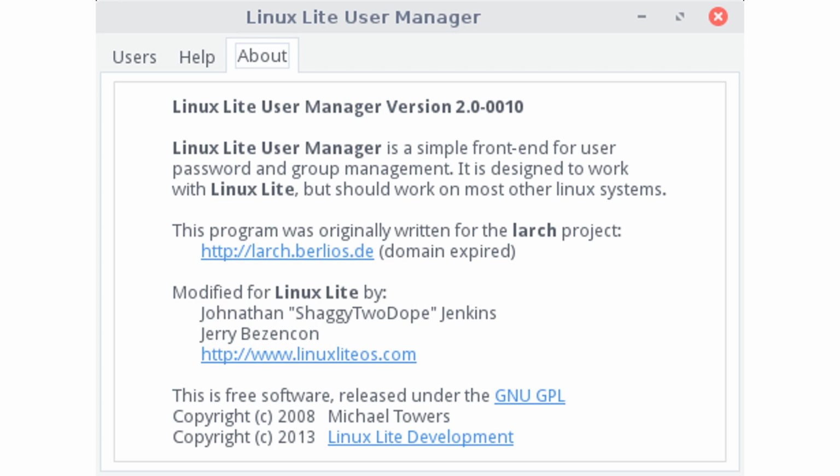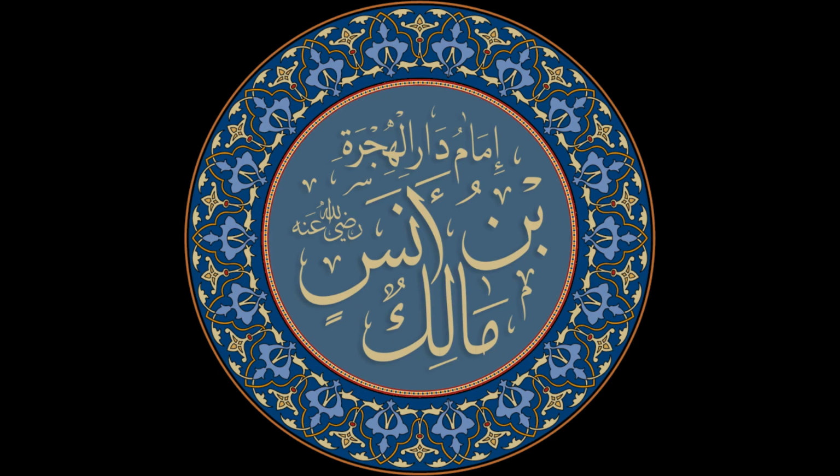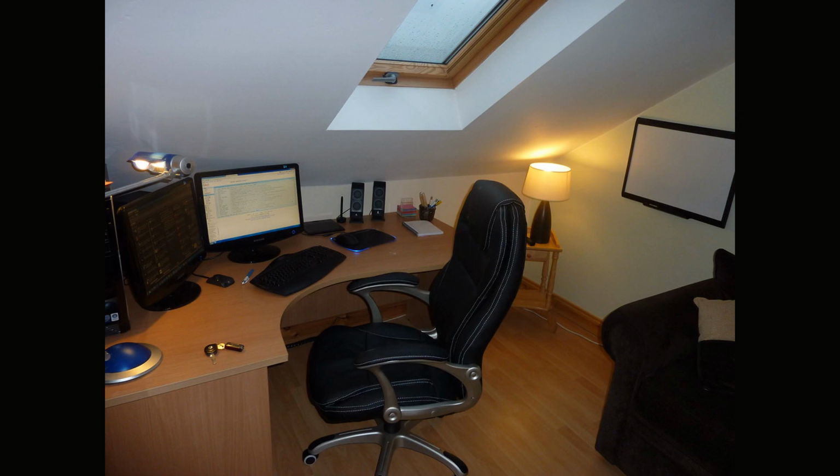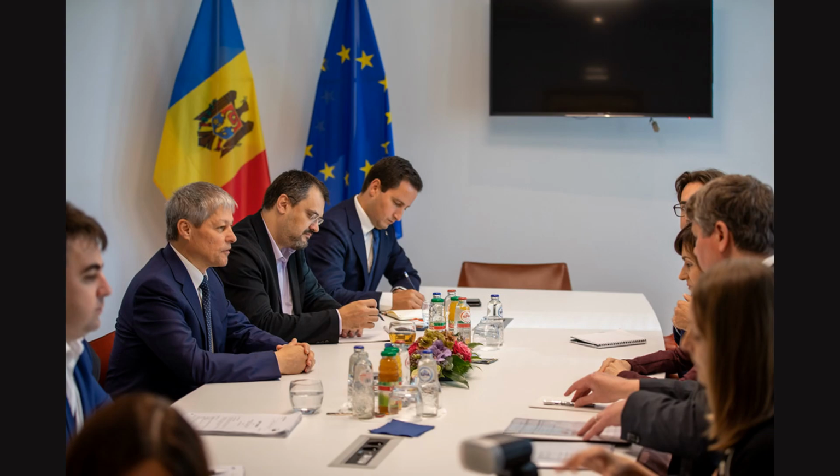Some important directories in the Linux file system hierarchy include /bin, which contains essential system binaries, such as the ls and cp commands. /etc contains system configuration files, such as the password file that stores user account information. /home contains the home directories for all users. /usr contains user binaries, libraries, and documentation. /var contains variable data, such as log files and mail spools.